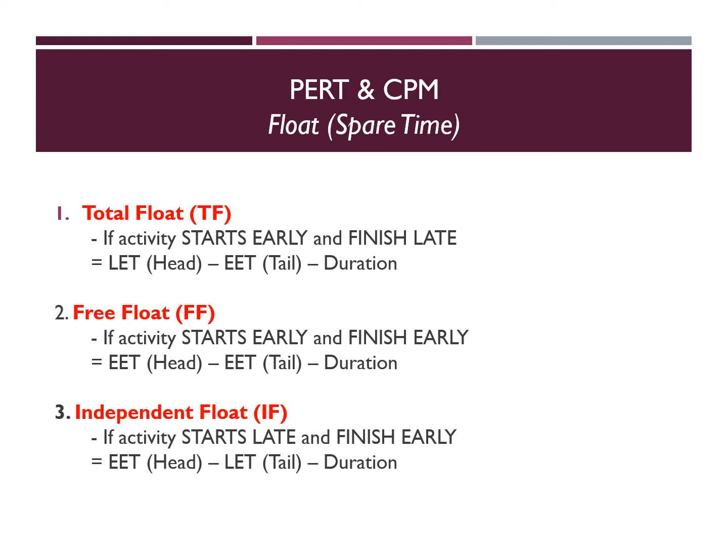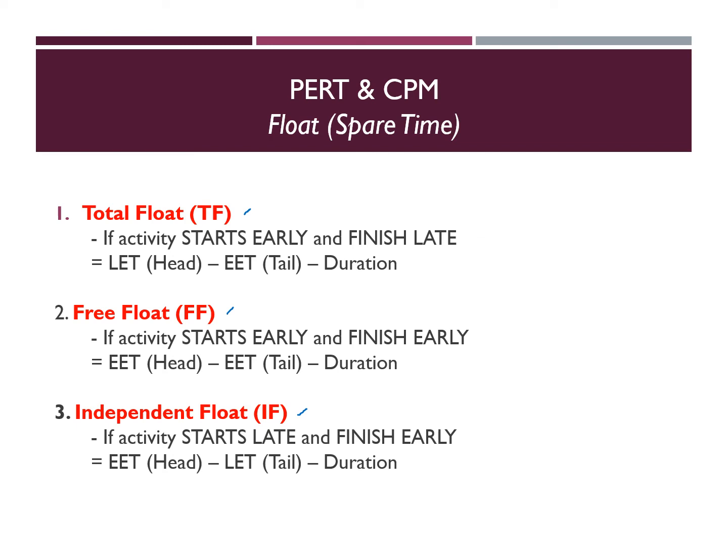And float here is calculated for one particular activity or one particular task. For example, to calculate float for activity A, float for activity B. So that is meant by float to be calculated for one particular activity. What you need to understand for float is that there are three types of float. Ada tiga jenis spare time ataupun extra time. The first one is total float, or in short form it is TF. Second is free float, FF, and lastly is the independent float, or IF.